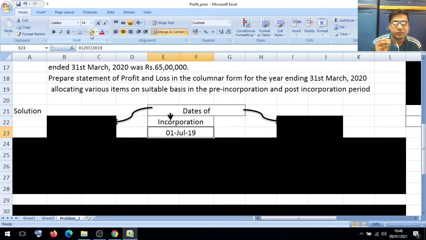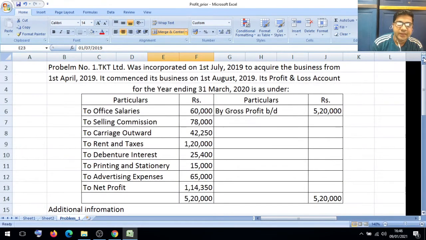After getting the date of incorporation, we continue reading the sentence. To acquire, acquire means to purchase, to take over, to buy the business from 1st April 2019.